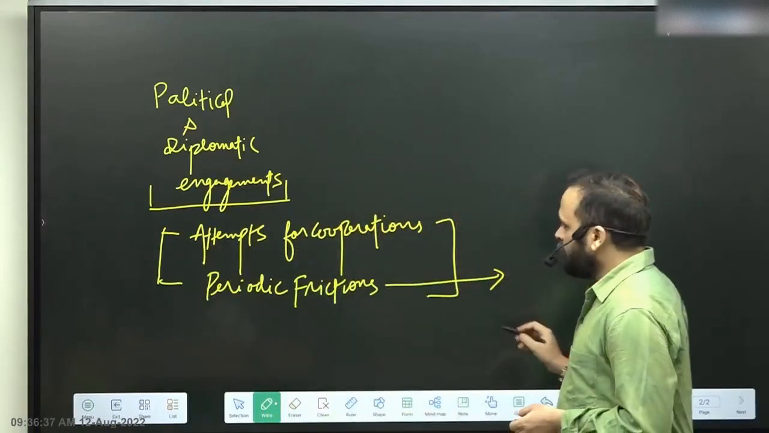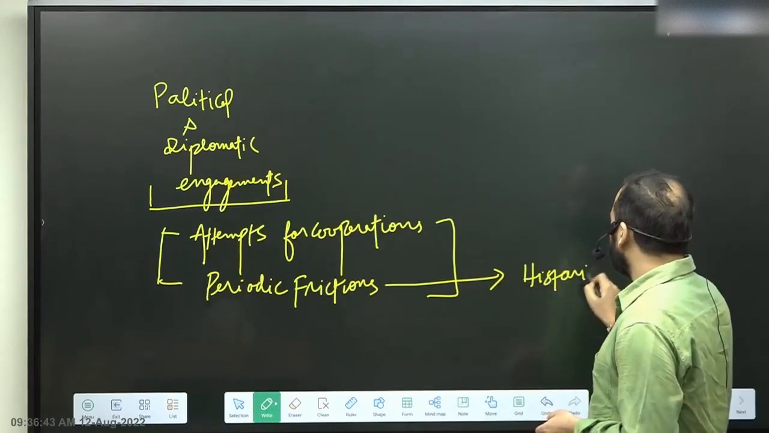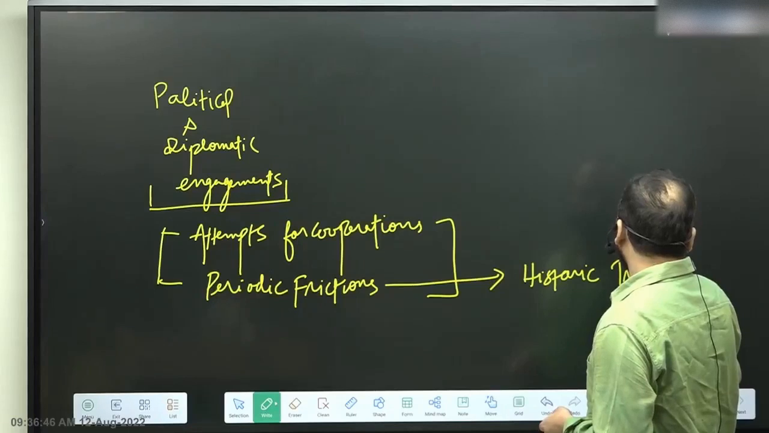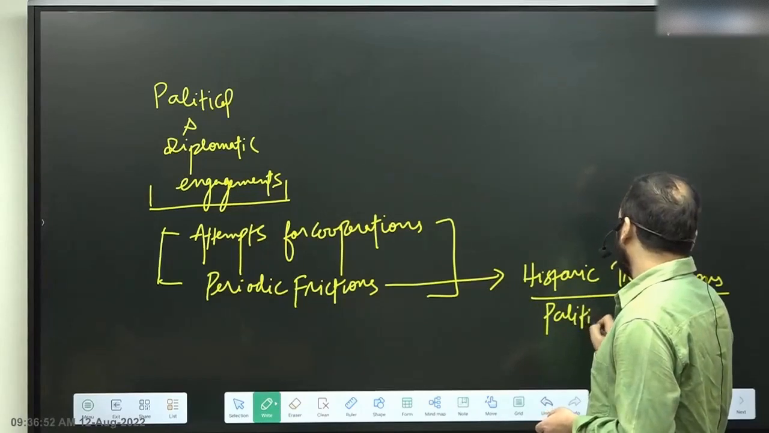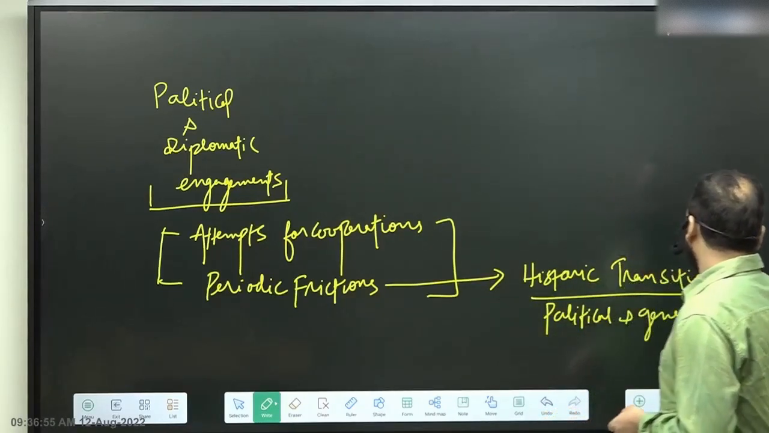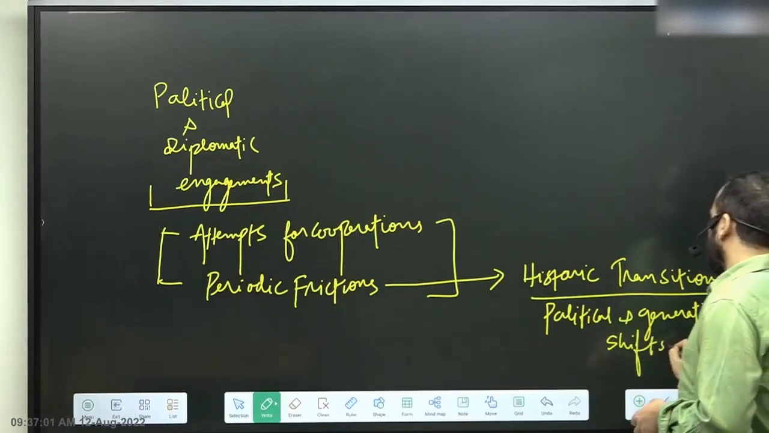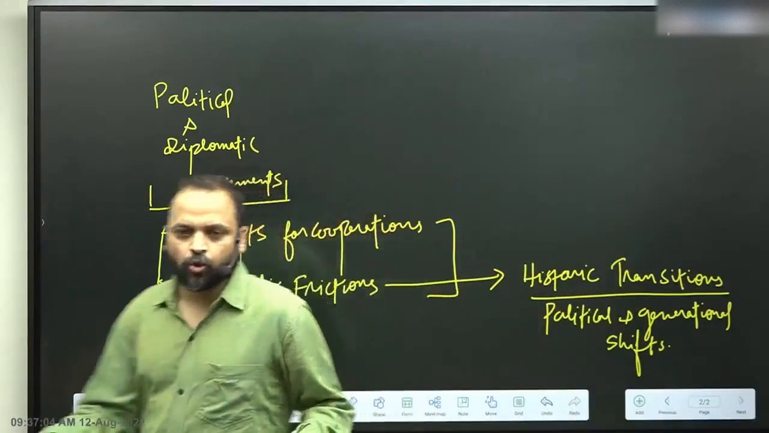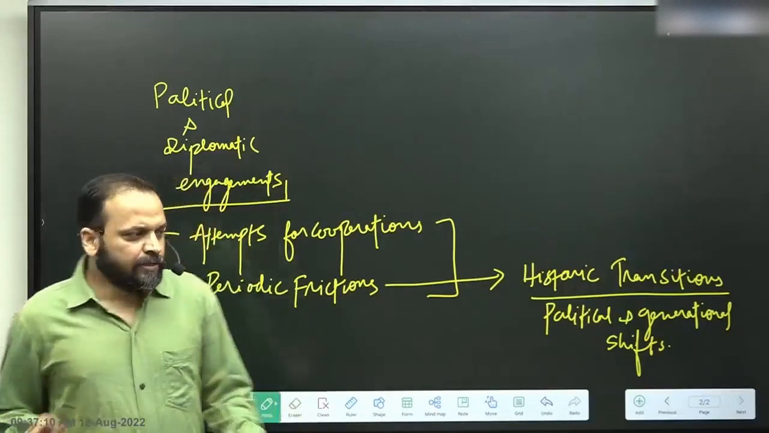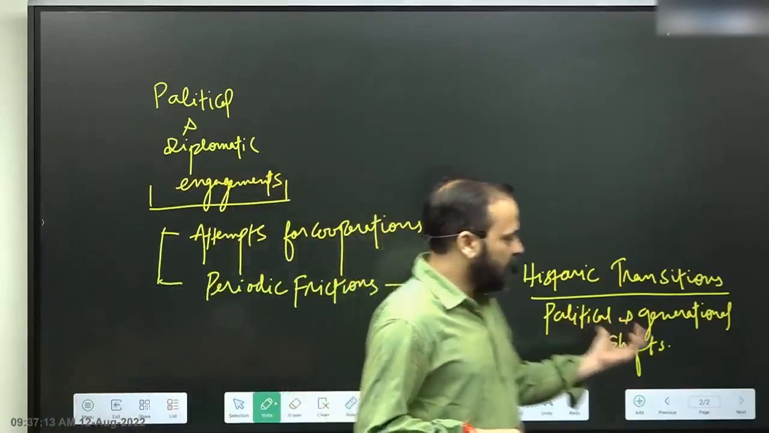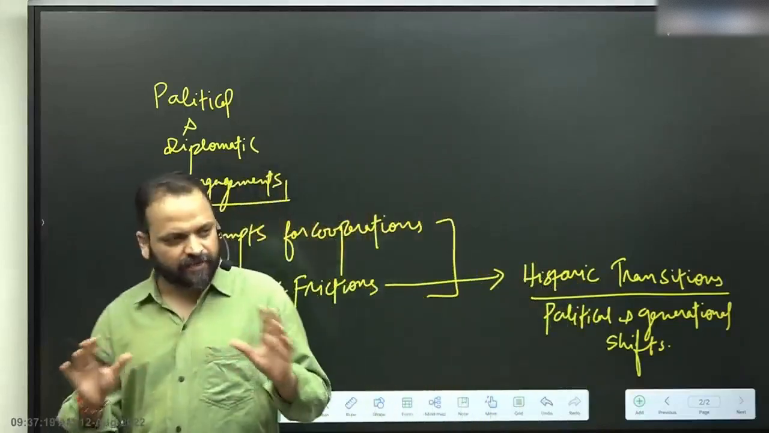So first of all, periodic friction. Periodic friction has come due to historic transitions, mainly political and generational shifts. These are the reasons. They have been the source of friction between India and Nepal. What does this mean? Let's simply understand. You can bring in any period of history and you will find that whenever there is a change, it is a time when there would be problems.